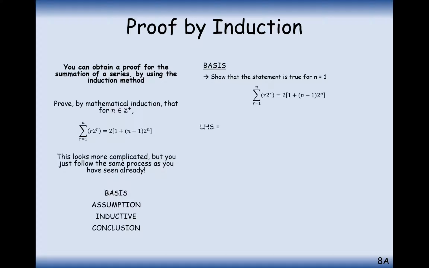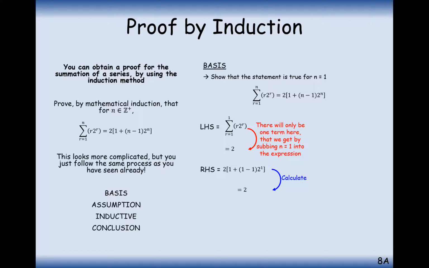So substituting n equals 1 on the left-hand side, so substituting in 1 into this expression here, the things that we are summating, we get 2. And on the right-hand side, substitute in n equals 1, and we get 2 as well. Great, so left-hand side equals right-hand side, proven the base step.